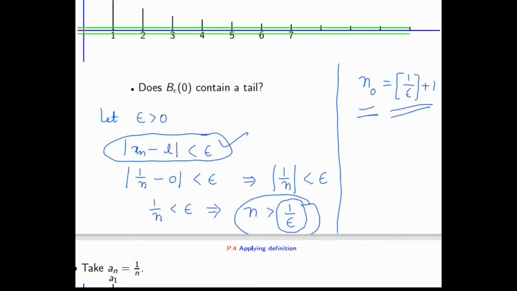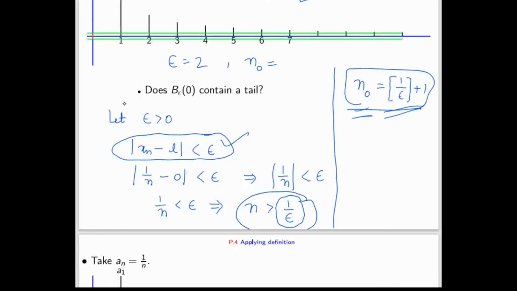Whatever epsilon you give me, I will be able to find a natural number. If you give me one epsilon, I will find a natural number by this formula. Suppose epsilon equals 1 by 2, then the natural number is the integer part of 1 by epsilon plus 1, that is 1 plus... which means 1. That means from the first element onward, all members lie between this.